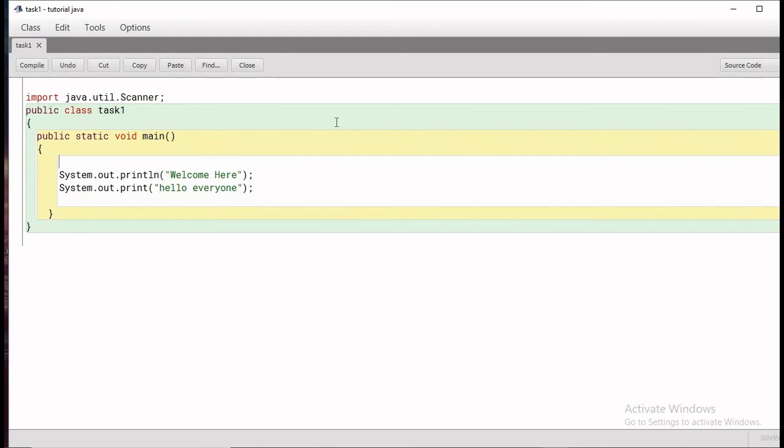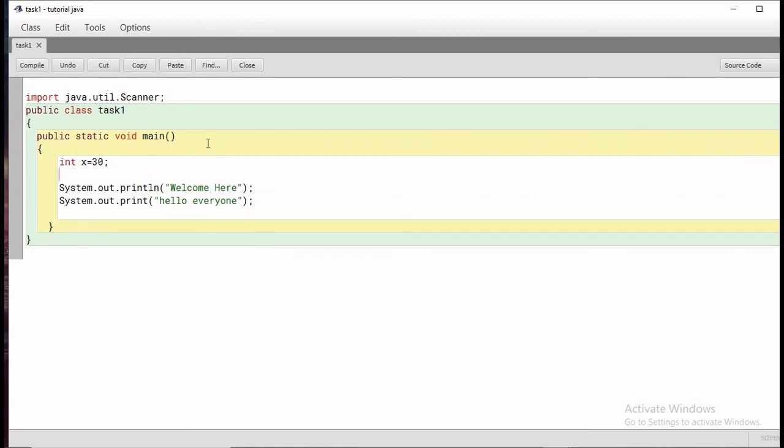Now what we can do is declare a variable like this, int x equal to 30. And then you can print the value of this variable also. System.out.println, and you can write it like x equal to plus x.